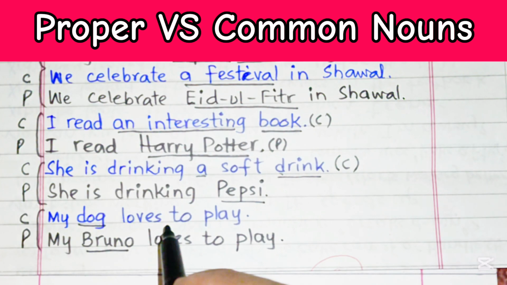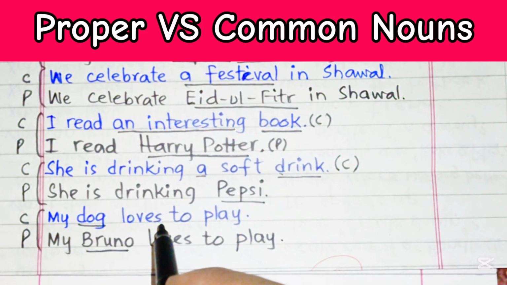So special versus ordinary, specific versus common, and definite versus indefinite, or this sort of words may describe both these common and proper nouns. A proper noun is the name of a special, specific person, place, thing, idea, or something like that.